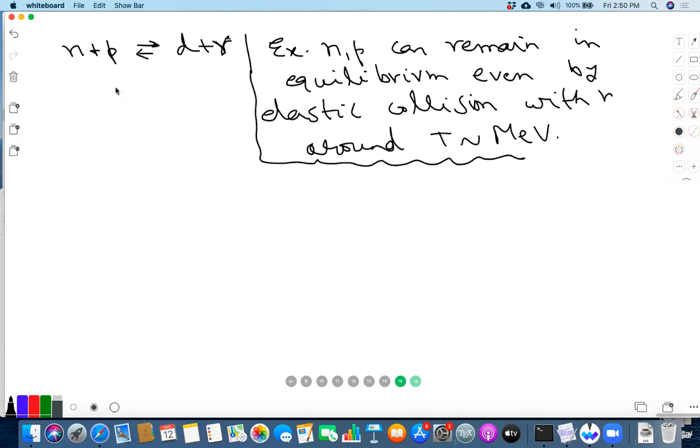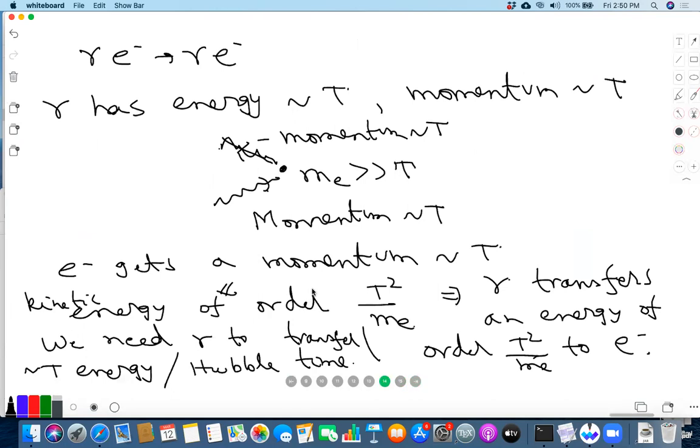Okay. And as we will see here, after the photons fall out of thermal equilibrium, the electrons will still remain in thermal equilibrium by collision of the photons, and that is important because that's what we are going to use to determine the last scattering surface. Is this point clear? Okay, this is something we will discuss maybe today itself in a few minutes.